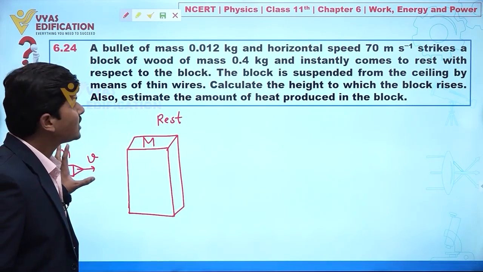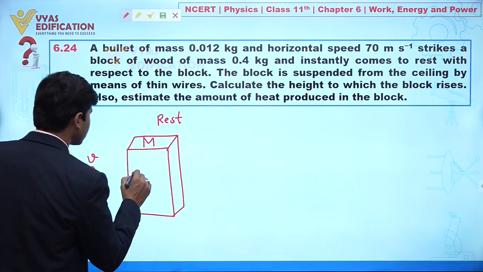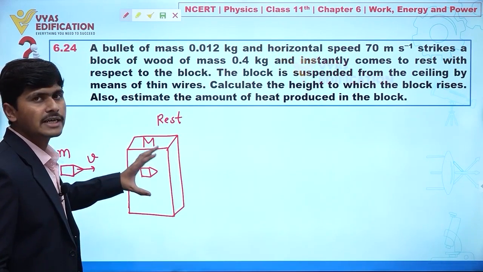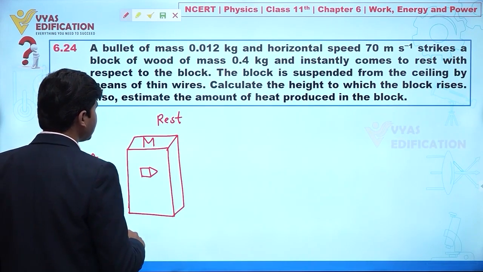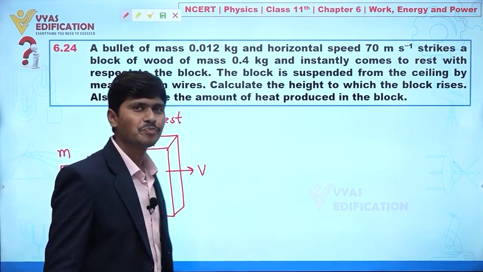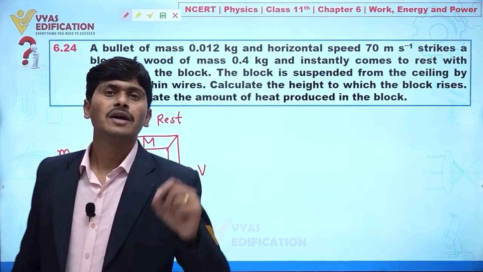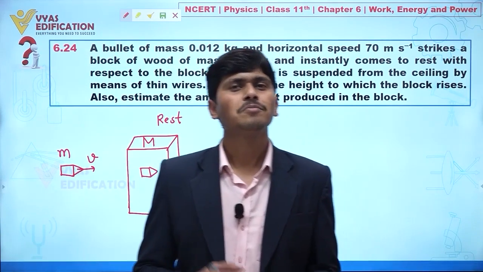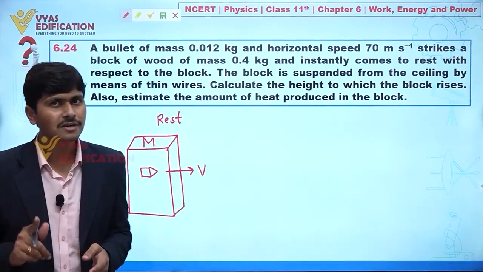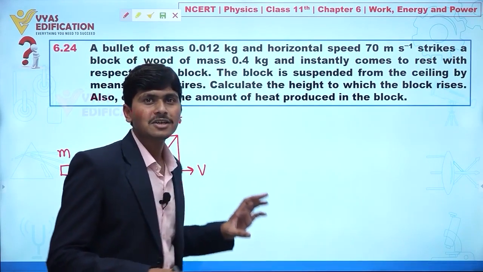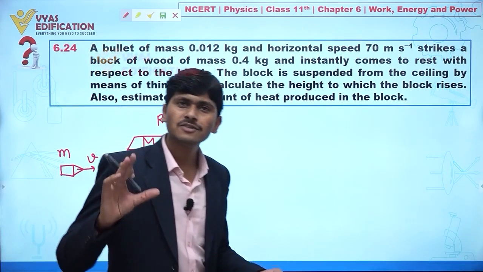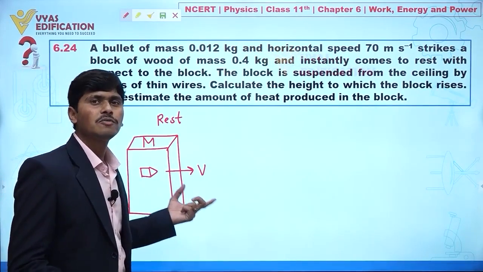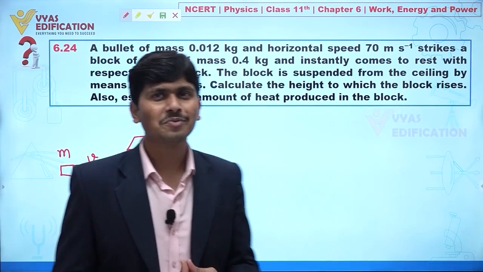Now we can say when this bullet is embedded inside this wooden box, instantly it comes to rest with respect to the block, clear? It means definitely both are moving with a common velocity. It is given in the question, the bullet is coming to rest with respect to this wooden box. It means there are two possibilities: either the bullet will come to rest, because the box is already at rest, or the box as well as the bullet both will move with a common velocity, so that the relative velocity of the bullet with respect to this wooden box will come out to be 0, clear?